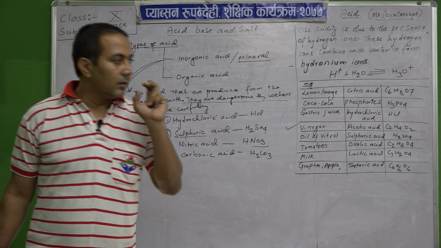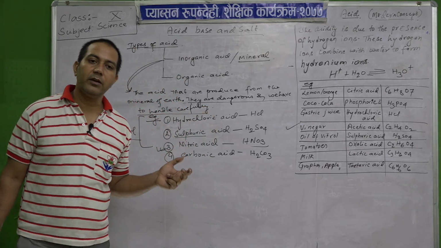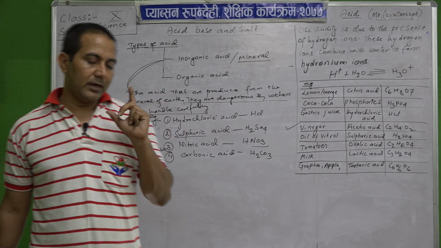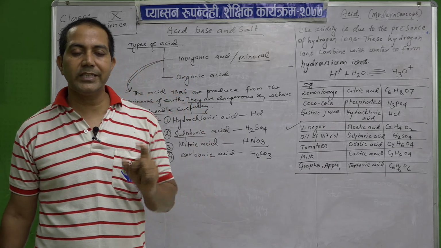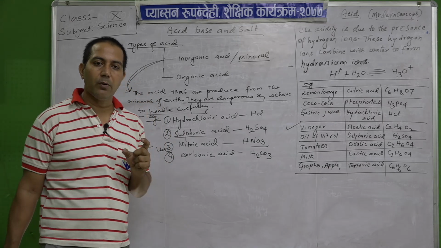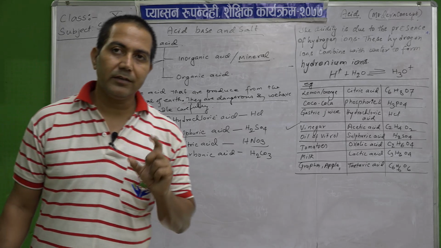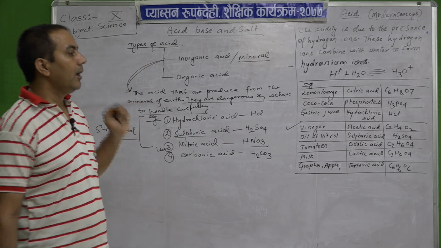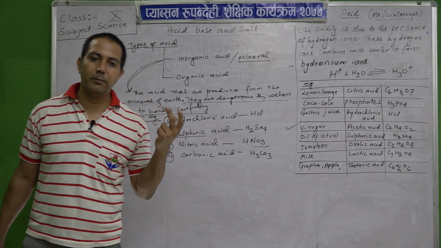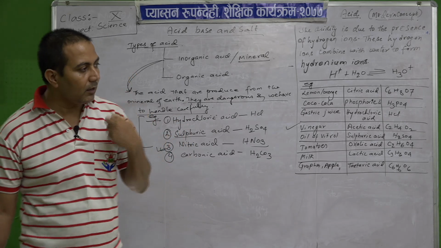Acids are chemical substances that produce hydrogen ion, and when dissolved in water they produce hydronium ion. Number two, acids fall under which category of chemical? They fall under the compound, isn't it? And they are classified into two types, inorganic and organic. Inorganic means they are not present in a living body, but are made from the minerals of the earth.